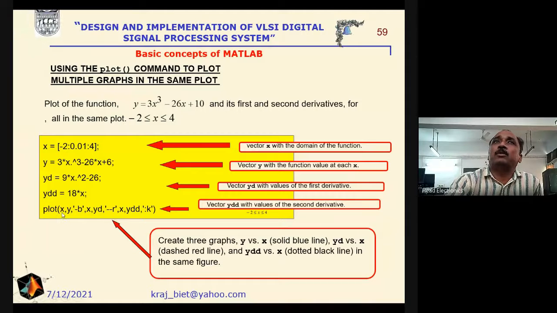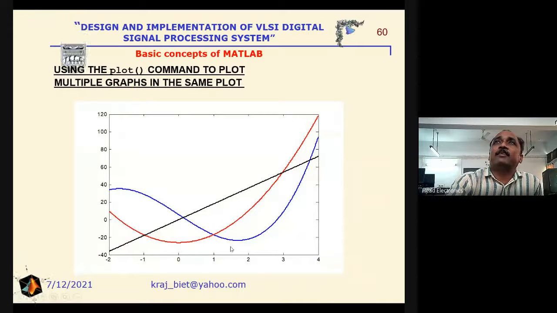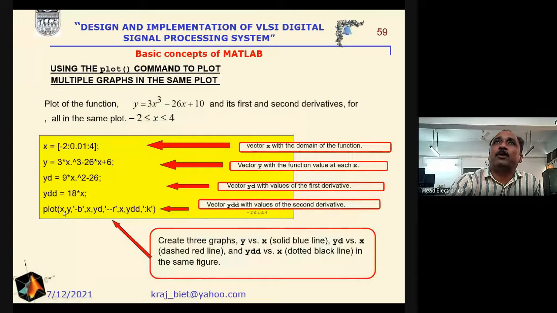Now we are interested to draw the graph between x and y that is blue in color, and here the dash that is solid line, then x and yd, dash dash and red in color, and ydd black in color here. See the results here. So these are the three colors having the three graphs in the same plot. What we have done in this case is we have used the plot command having x comma y and the line specifiers, then x comma yd line specifiers, x comma ydd line specifiers, and this is the result here.